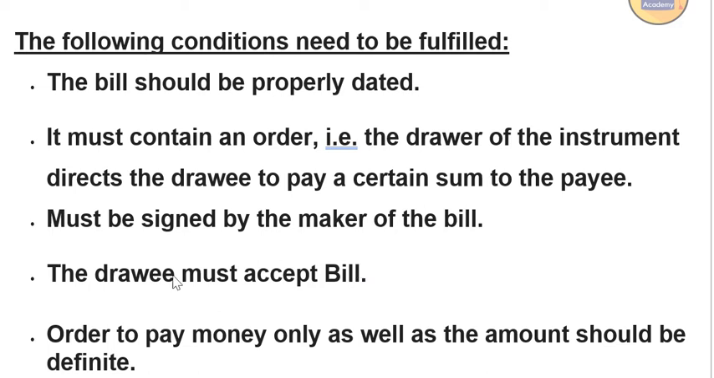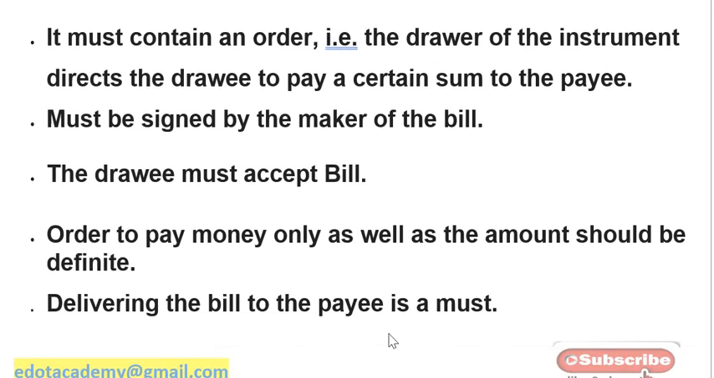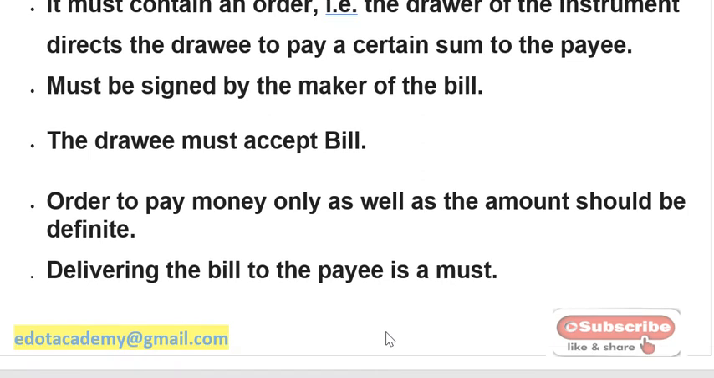The order should be to pay money only, and the amount should be definite. The order will be only in terms of money. The drawer cannot ask you to pay him two TVs or something else instead of money. Whatever order is there must be in terms of money only. And delivery of the bill is very much required. That means the drawer cannot make the bill and keep it with himself. It must be handed over to the drawee.